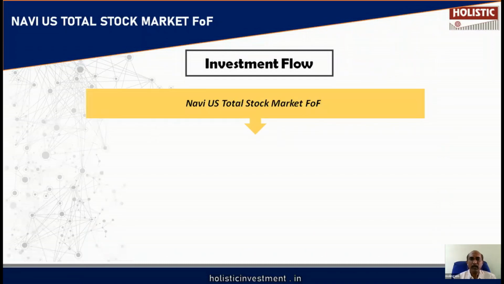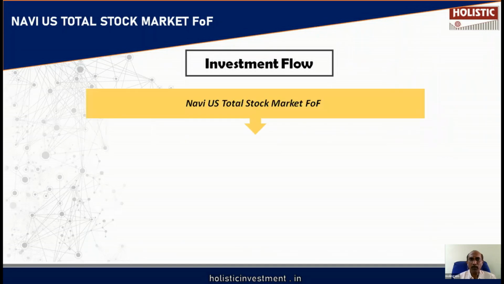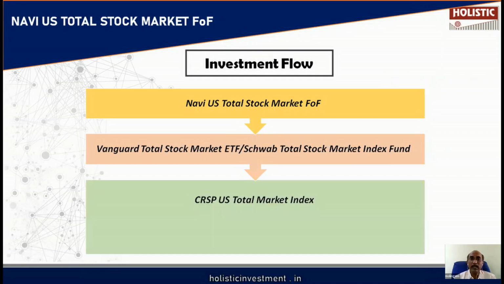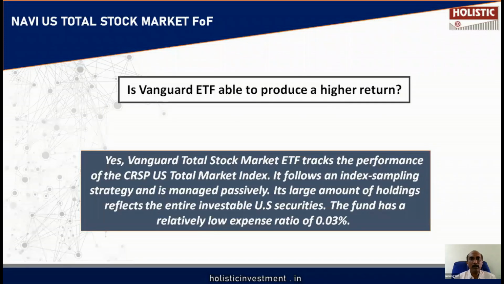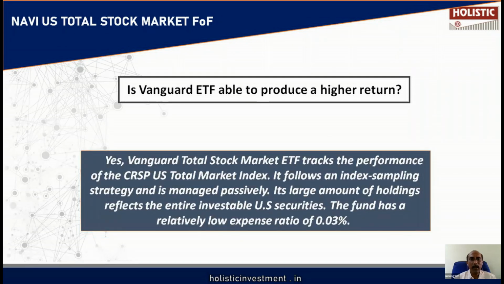What is going to be the investment flow? You, the investor, invest in Navi US Total Stock Market Fund of Fund. In turn, they invest in the Total Stock Market Index Fund. In turn, these two underlying funds will mimic the CRSP US Total Market Index. Take the Vanguard ETF and evaluate it so that you get a better idea.